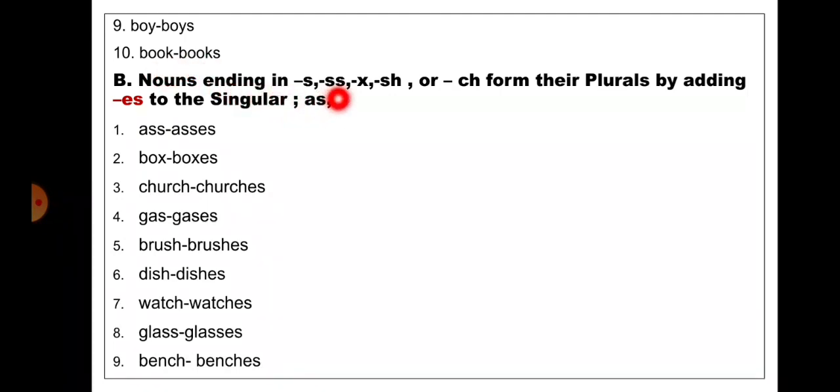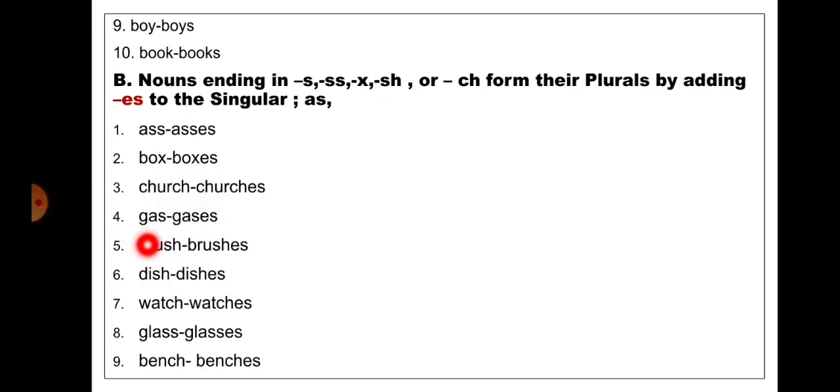Nouns ending in hissing sound like s, double s, x, sh or ch form their plurals by adding es to the singular. As, so by adding es to the singular it will become plural, asses. Box, by adding es to the singular it will become plural, boxes. Church, by adding es it will become plural, churches.